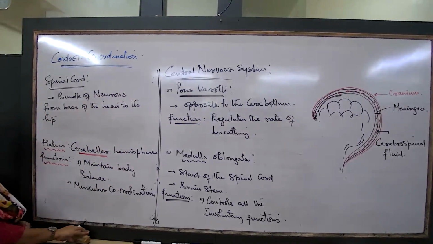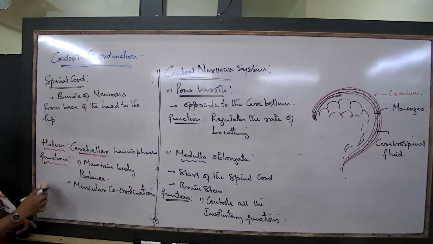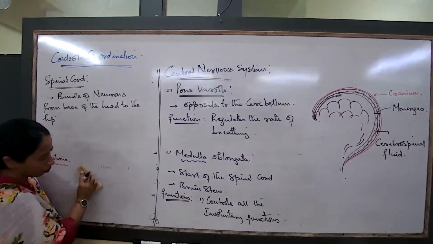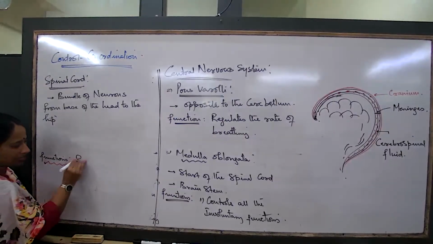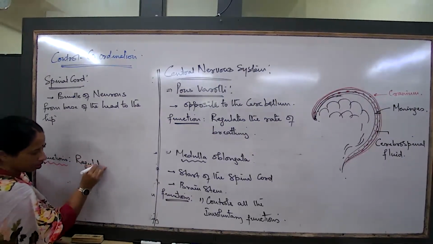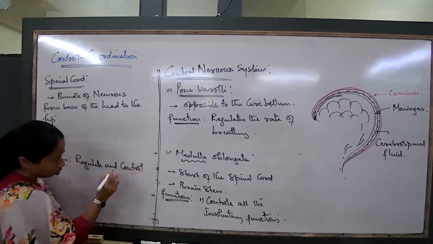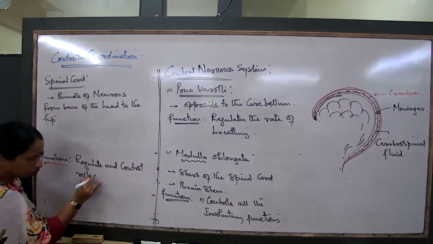What is its function? We talk about the function of the spinal cord. The most important function of the spinal cord is to regulate and control reflexes.